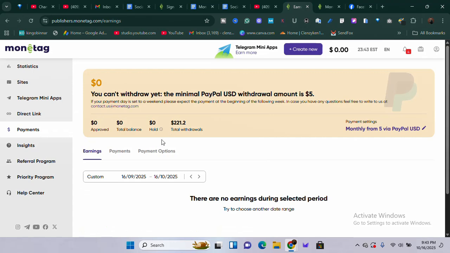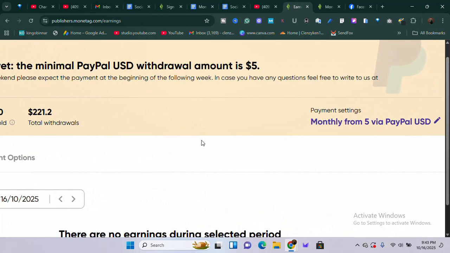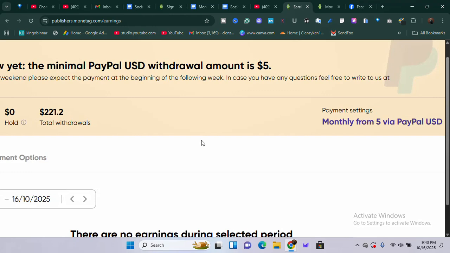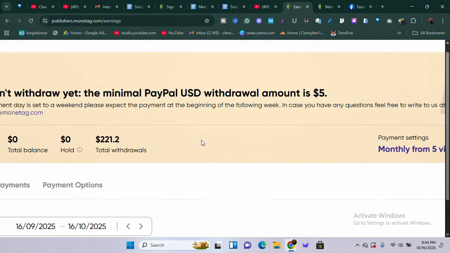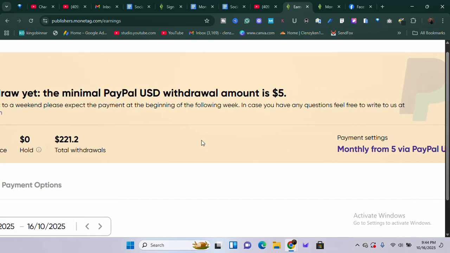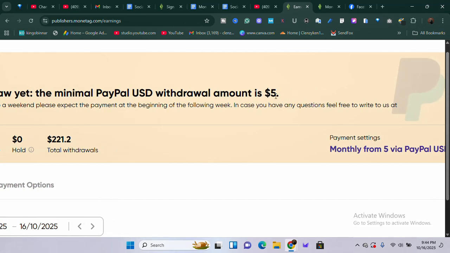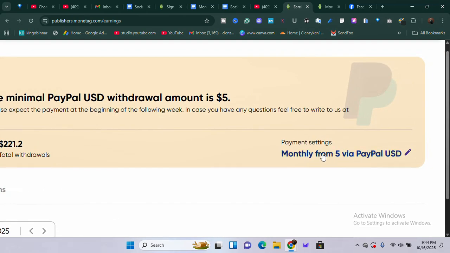Now if you come to your dashboard, that is after signing up, you're going to see that this is your dashboard. From your dashboard, you can see that with Monetag you can withdraw as little as $5, as you can see here. And if you link your PayPal account, you can withdraw as little as $5.